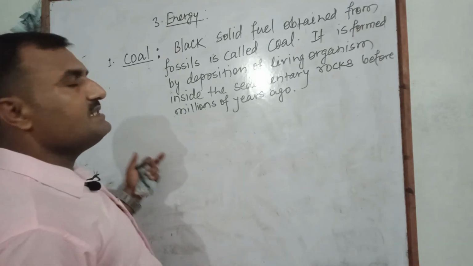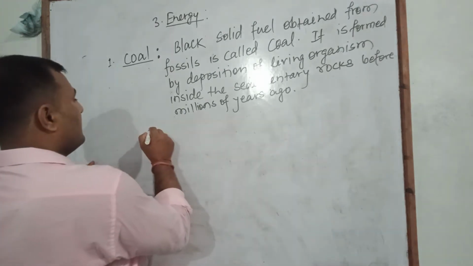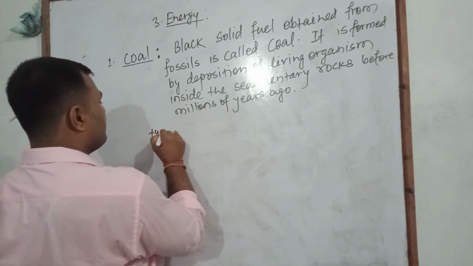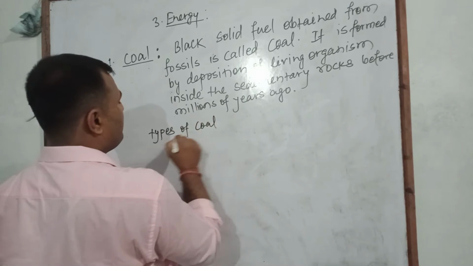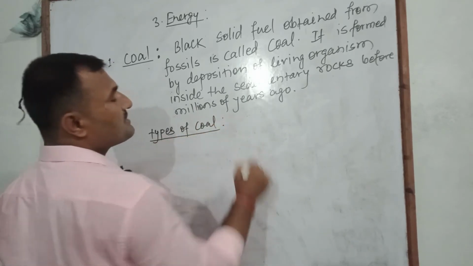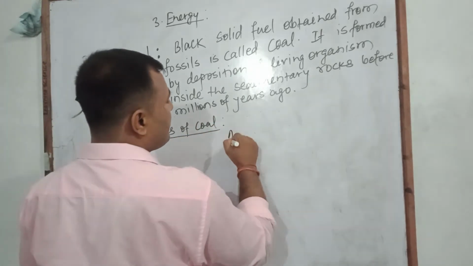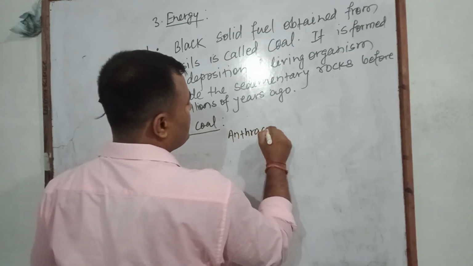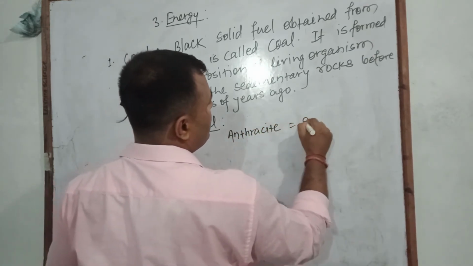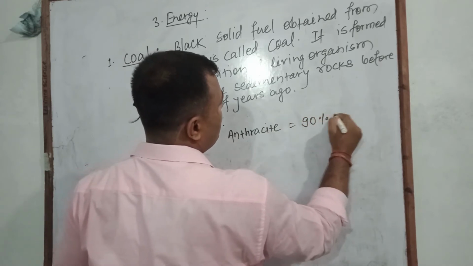And what are the various types of coal found? Common types of coal, here we describe: anthracite. It contains more than 90% carbon.